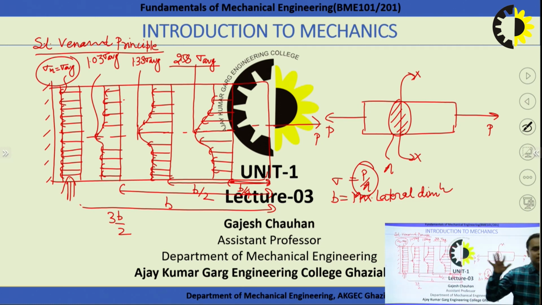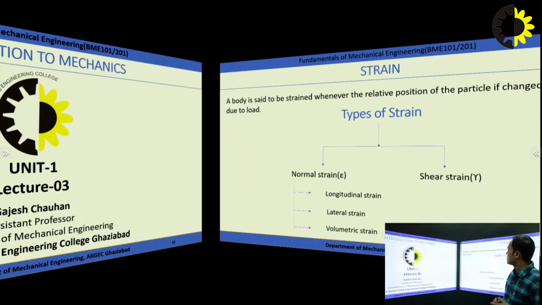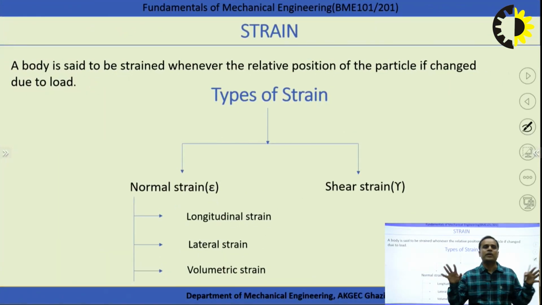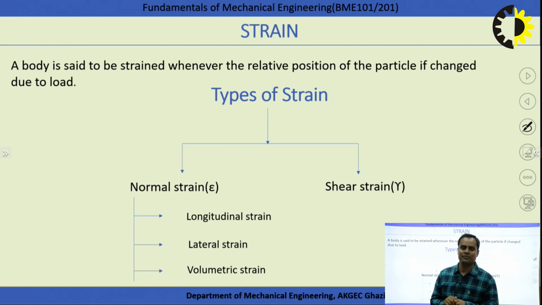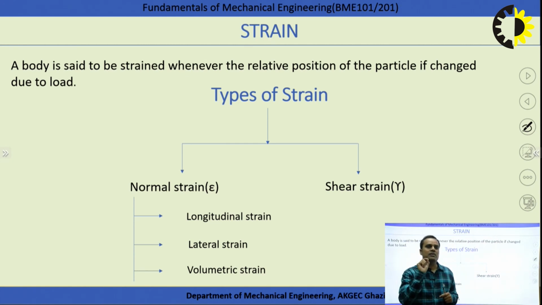So what is strain? A body is said to be strained whenever the relative position of the particles is changed due to the load. This is the standard or general definition of strain: any body is said to be strained whenever the relative position of the particles is changed under the action of the load.